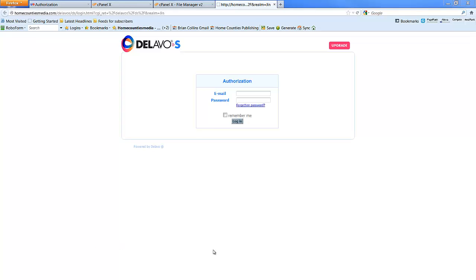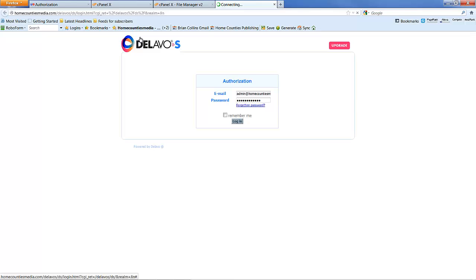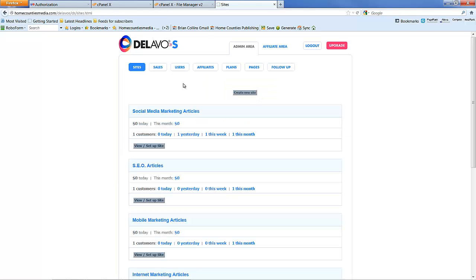I'm using this example of one that I've already created, and I'm going to log in there for you. And when you log in, this won't be here because you've not created any sites or anything. It'll just be a completely blank area for you to start creating sites, making sales, accepting users, affiliates, plans, pages, and follow-up. And we're going to go through that in a little more detail in the next set of videos.